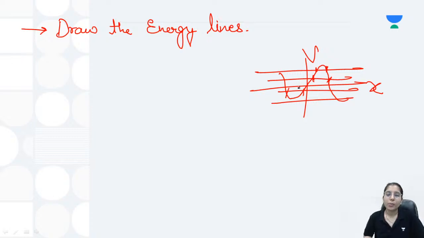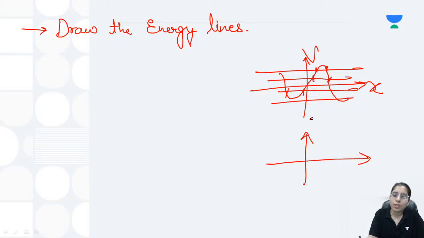Other than that, wherever the energy lines intersect the V versus x graph, you will plot the p versus x graph, meaning corresponding to those points you can mark, and you will have to take the momentum as 0 at those points. So you will be considering the points where the energy lines are intersecting the graph, and at those points the momentum should be 0.